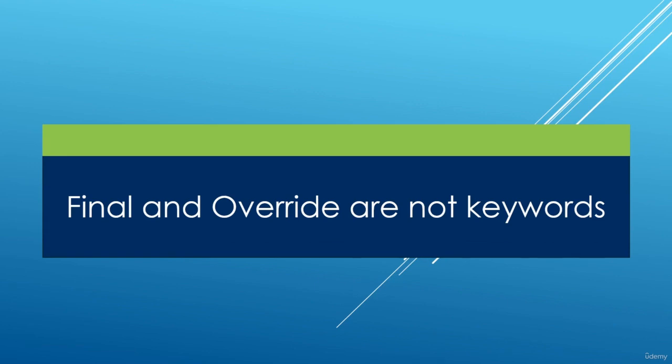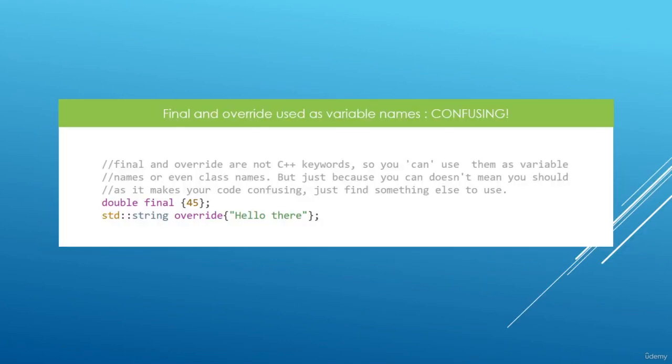In this lecture, I am going to tell you a secret. And that secret is that final and override are not keywords in C++. And because of this, we can really do crazy things. Okay, so are you ready?